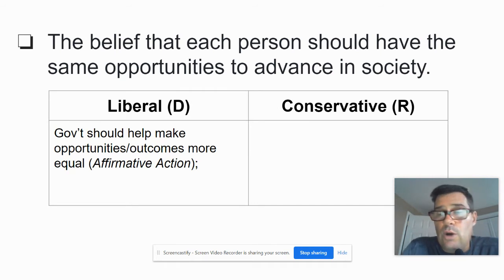All right, so on the liberal side, they believe that historic injustices need to be fixed, and therefore government should help make opportunities and outcomes more equal. Remember, the key word here is making outcomes more equal. And an example of that is a program historically called affirmative action. Affirmative action is the idea that you try to give opportunities to historically disparaged groups.